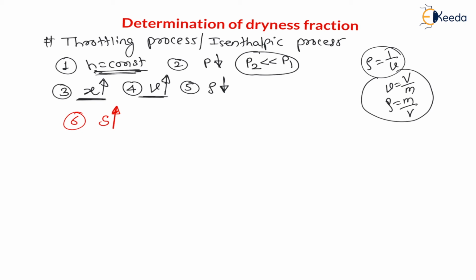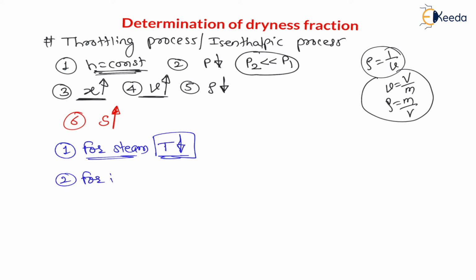Very important. Now let us understand what will happen to the temperature. Number one, for steam, due to throttling, temperature always decreases. Number two, for ideal gases, steam is not an ideal gas. For ideal gases, due to throttling, temperature is always constant.